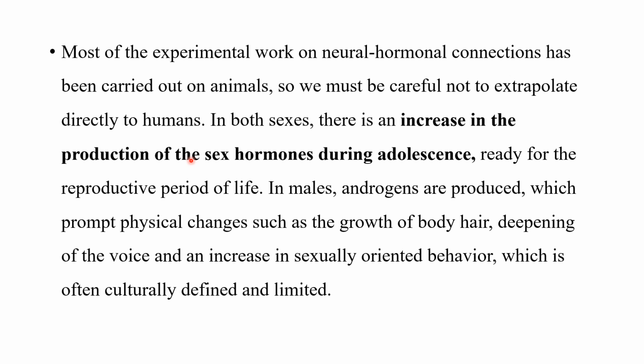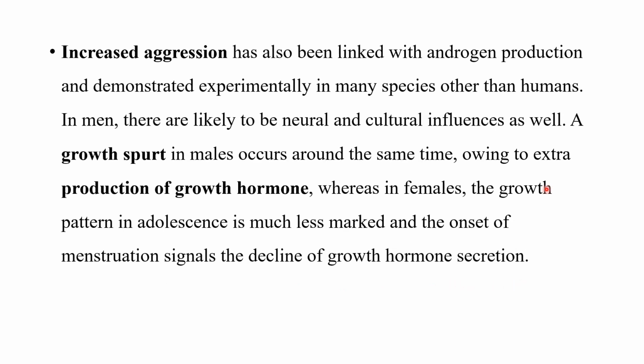It has been seen that in both sexes there is an increase in the production of sex hormones. The release of sex hormones is increased during adolescence, because this is a period when they are ready to become reproductive. In males, androgens are produced. When androgens are produced, the secondary sexual characteristics usually appear, such as physical changes like the growth of body hair, the voice deepens, and an increase in sexually oriented behavior. Increased aggression is also linked with androgen production, especially seen in men.